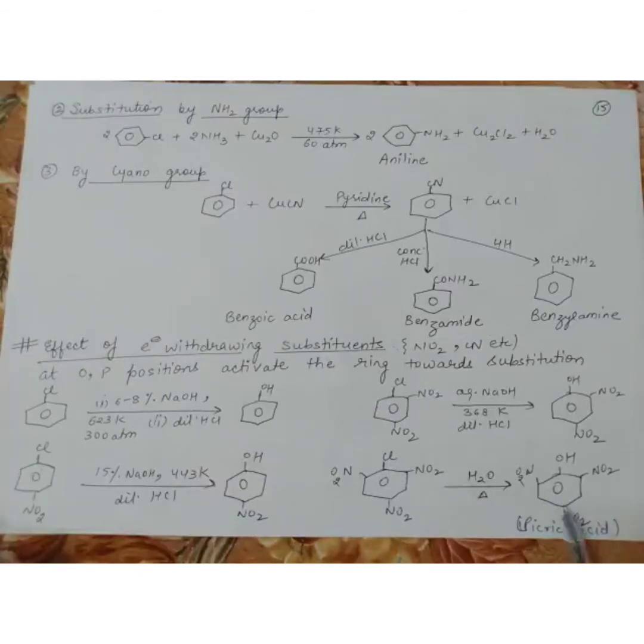Now this is a very special compound, that we'll discuss in the next chapter, alcohol, phenol and ether. Now what is the IUPAC name of this compound? This is first carbon, so 2,4,6-trinitrophenol, and this compound has a common name, picric acid, because it has some acidic nature, so it is known as picric acid. So we can see that if we increase the number of electron withdrawing substituents, the reactivity of haloarene also increases.